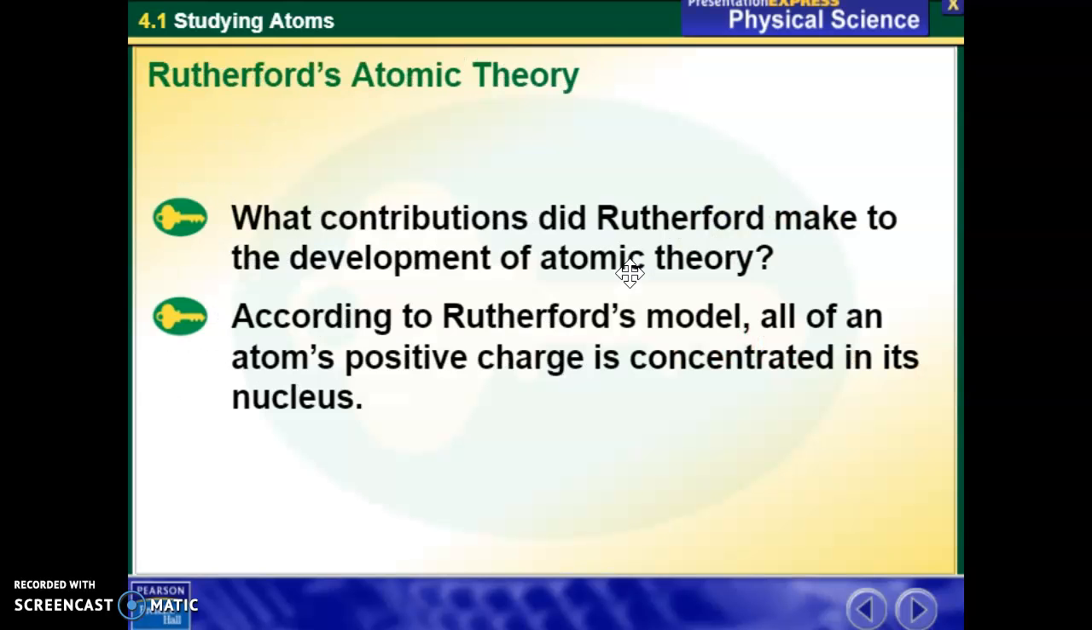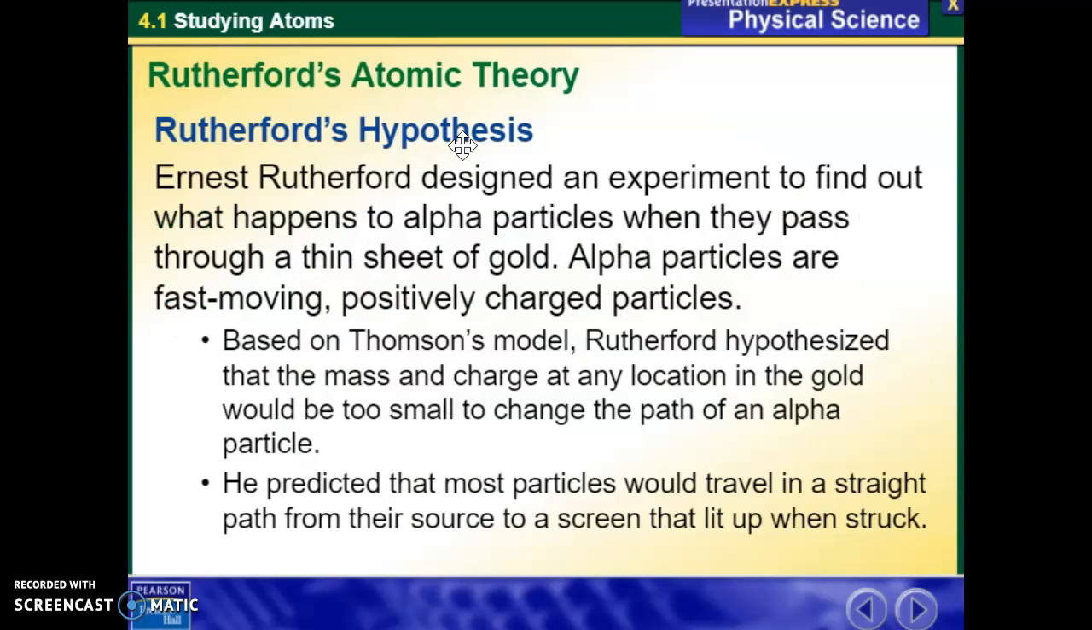So along comes another guy named Rutherford, and he added even more to atomic theory. What contributions did Rutherford make to the development of atomic theory? Well, according to his model, all the atom's positive charge is concentrated in one spot, the center, the nucleus. Rutherford decided to design an experiment to find out what happened when alpha particles, which are small positively charged particles, pass through a thin sheet of gold foil.